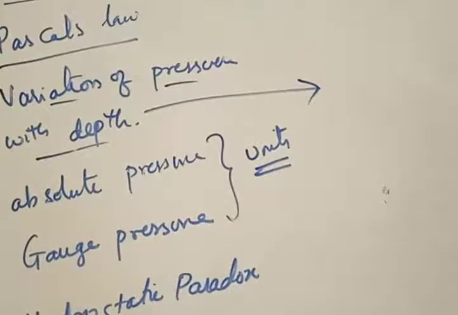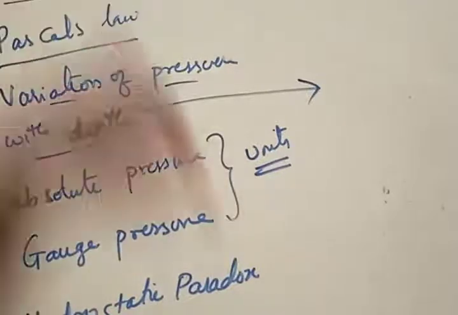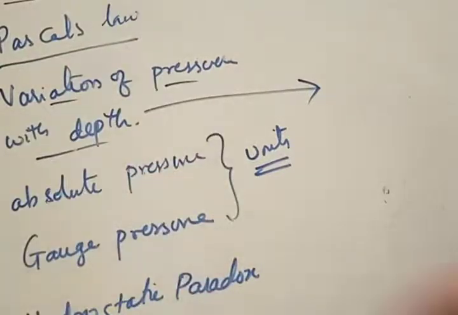It is simple. Now, what is the meaning of variation of pressure with depth? Imagine that you are on the bank of the river, like the Godavari river or some other river, and you are going into the water. You are residing on the surface, and you start going inside the water. The more and more inside you go, you are said to be going to more depth. That depth you are measuring from the surface of the water, from the bank of the river. You are measuring from top to bottom, from the surface.